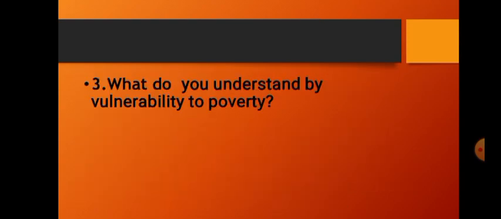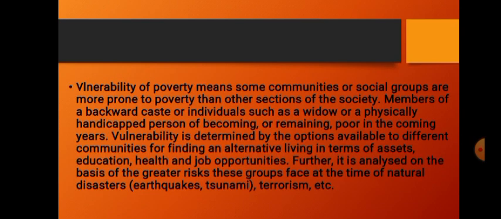Next question. What do you understand by vulnerability to poverty? Vulnerability to poverty means some communities or social groups are more prone to poverty than other sections of the society. Members of a backward caste or individuals, such as a widow or a physically handicapped person, are more likely of becoming or remaining poor in the coming years.